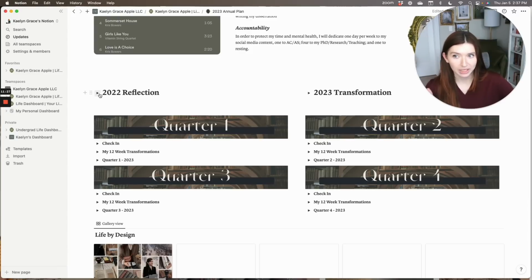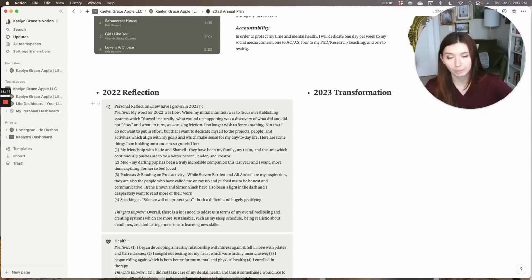Now I've scrolled down and I have my 2022 reflection and 2023 transformation. And when you go into the 2022 reflection, these are all of the different categories that you saw in the template, but in addition to that, I've also broken it down into positives and things that I want to improve. So instead of saying that X and Y and Z positive thing happened this year and XYZ negative thing happened this year, I wanted instead to think about the things that maybe weren't working very well and that I want to improve on, and then also highlight some of the things that I don't want to forget were really positive.